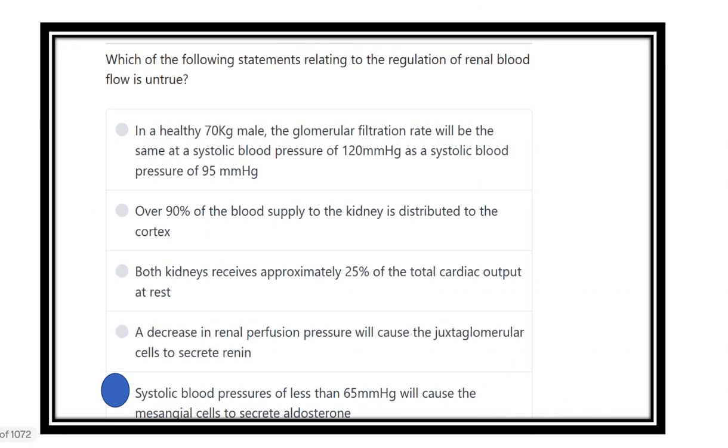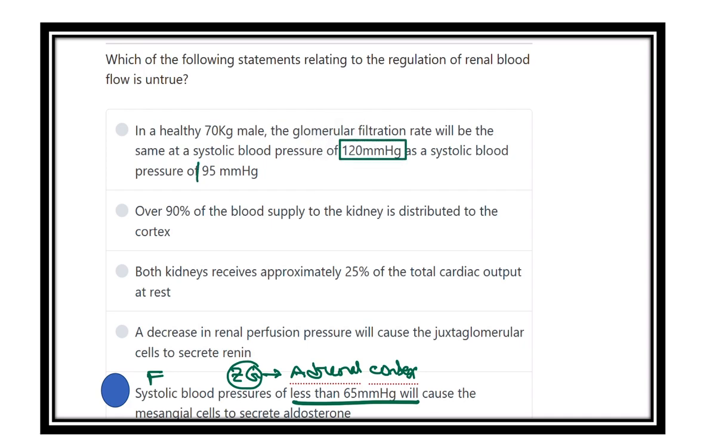So now it is our answer. When the systolic blood pressure is less than 65 millimeter mercury, it causes aldosterone secretion. This is false, because aldosterone is secreted by the adrenal cortex, actually the zona glomerulosa of the adrenal cortex.